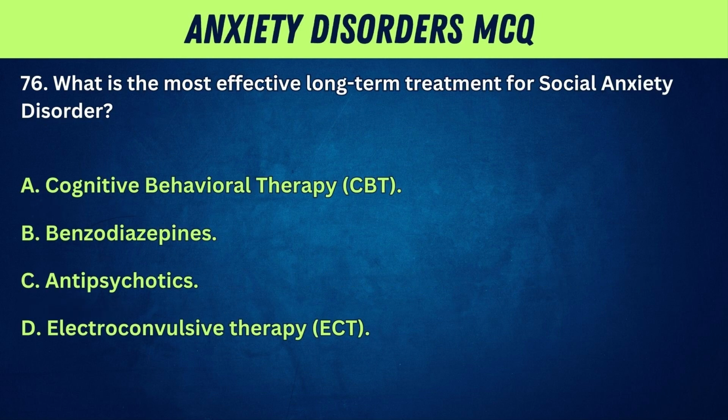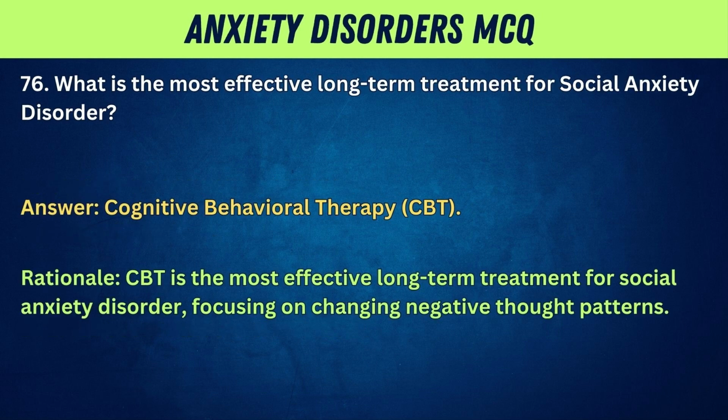76. What is the most effective long-term treatment for social anxiety disorder? A. Cognitive behavioral therapy, CBT. B. Benzodiazepines. C. Antipsychotics. D. Electroconvulsive therapy, ECT. Answer: cognitive behavioral therapy, CBT. Rationale: CBT is the most effective long-term treatment for social anxiety disorder, focusing on changing negative thought patterns.